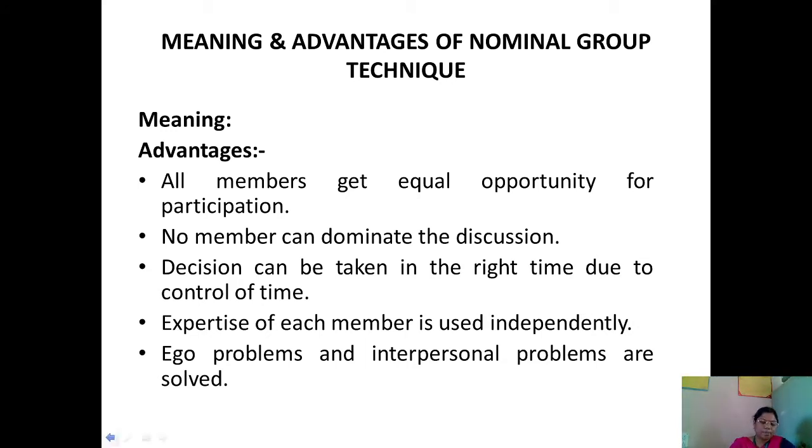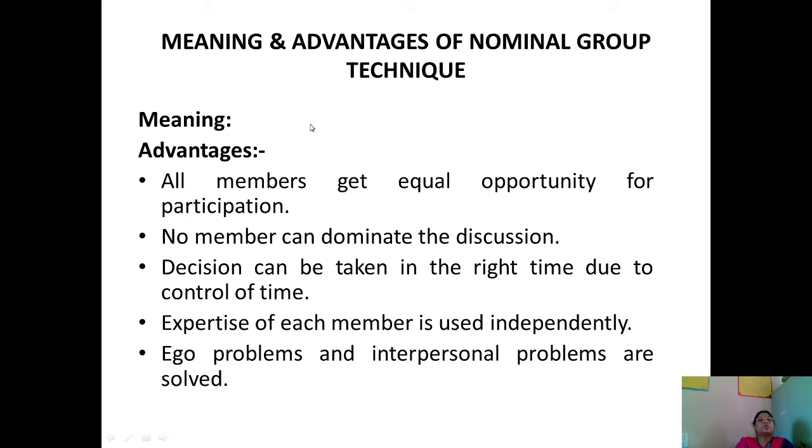And the fourth step, when the presentation is over, a brief time is allotted for clarification of ideas. The fifth step, group members individually rank the ideas on their preferences for the best alternative by secret ballot. And the last step, based on the above, the group decision is announced. So, these are the steps which are followed in the nominal group decision technique or nominal group technique.